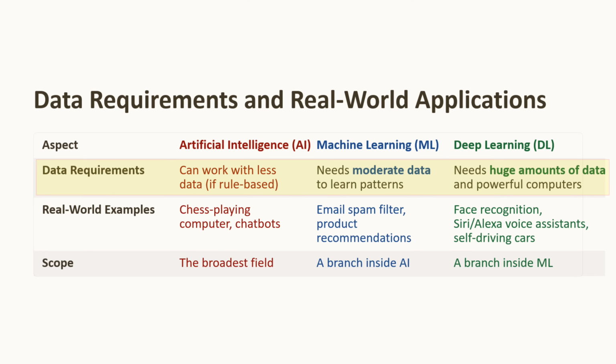AI can work with less data if it is rule based. Machine learning needs moderate data to learn patterns. Deep learning needs huge amounts of data and powerful computers.